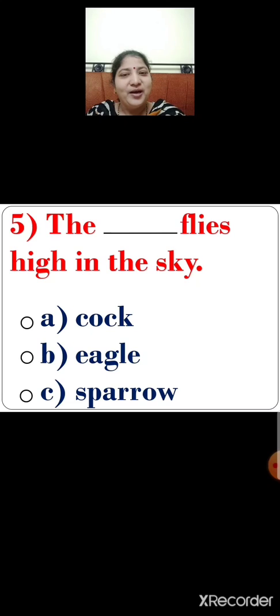So what will you do now? You will click on the correct answer. Let us click on option B, eagle. The eagle flies high in the sky.